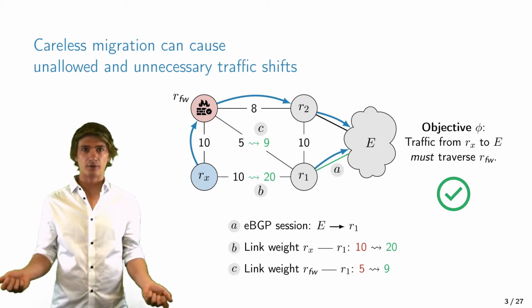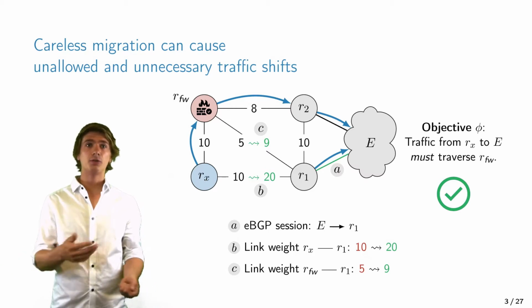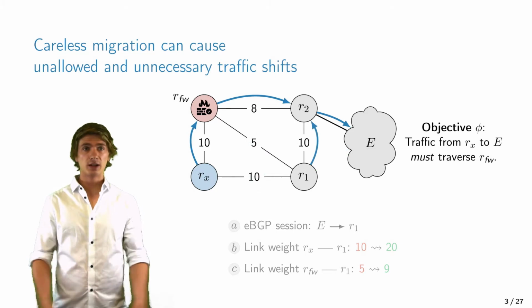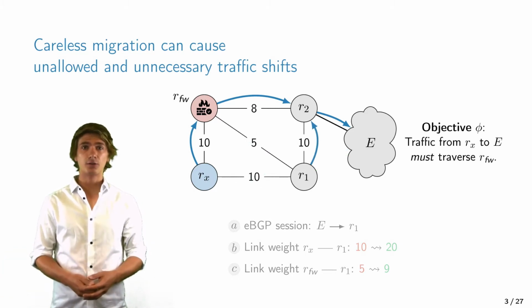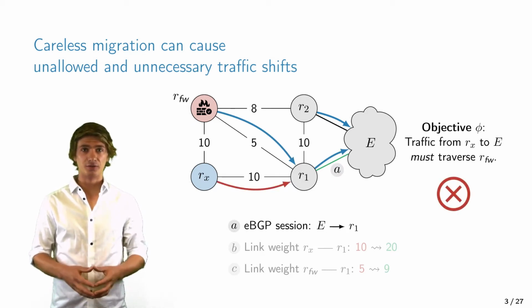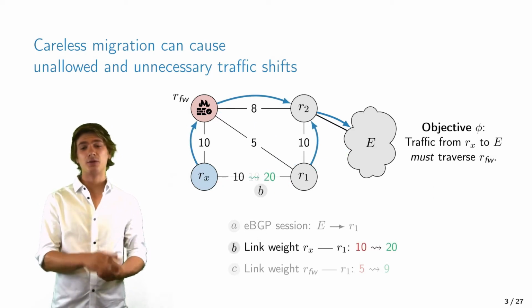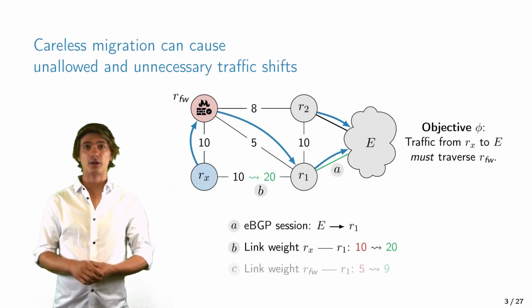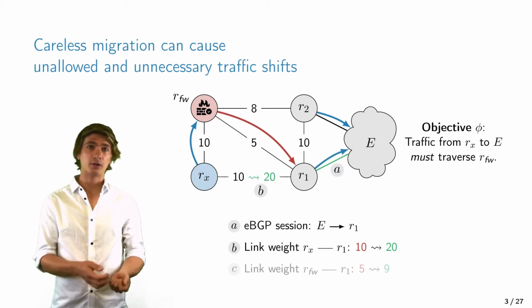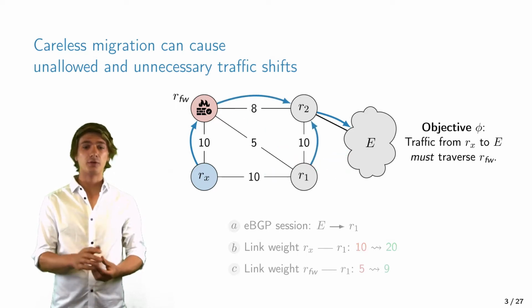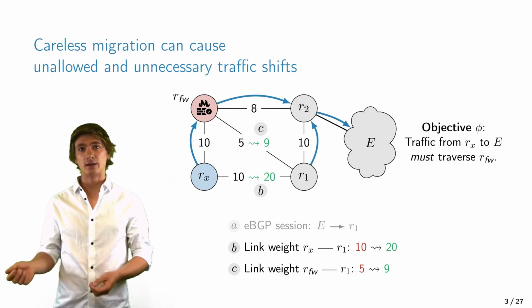Let's pick this as our final configuration, and to migrate, we need to make 3 changes on 3 different routers over 2 different protocols. So let's just start reconfiguring the network. What can go wrong? If we first add the session, then, as we already discussed, Rx will bypass the firewall, which is not good. So we first need to increase the link weight between Rx and R1. But if we do that and then add the external session, then we will have an unnecessary traffic shift at the firewall. So in this case, the best way to perform this migration is to first change both link weights and then add the external session.